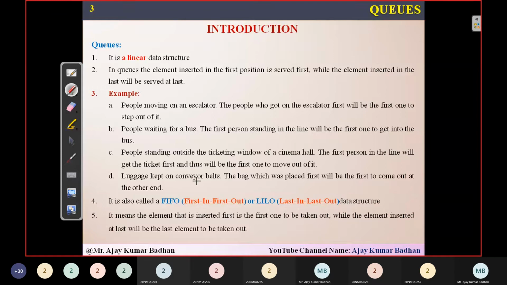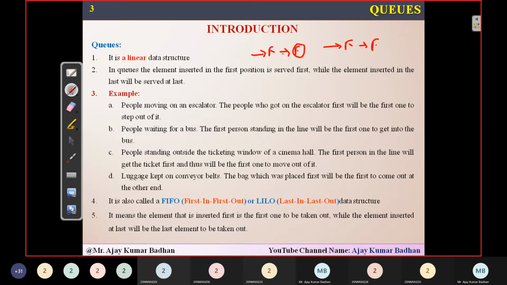Now, another one is a conveyor belt. This is similar to the one we see in an airport. In the airport, the luggage will be placed one after another. Whichever bag is first placed onto the conveyor belt will be the first which comes out. Since whichever is inserted first will be the first to be served, it means first in, first out. Whoever is entering first is the first who is going to come out.